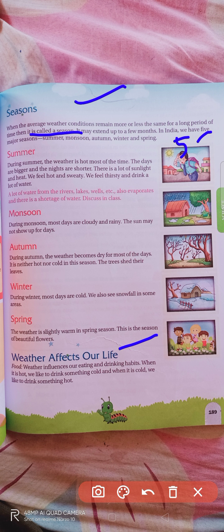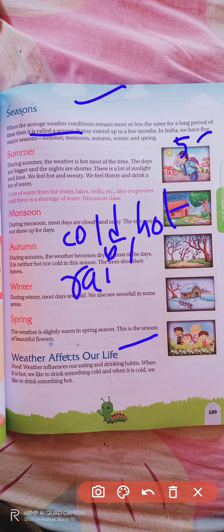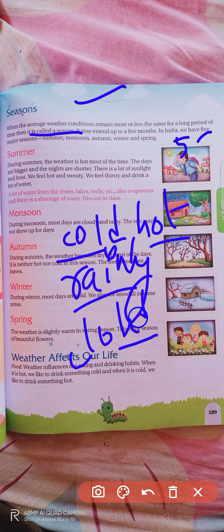Now if these weather conditions remain for a longer period of time, for example, it may be cold, hot, rainy, or cloudy. These are the conditions of the weather.